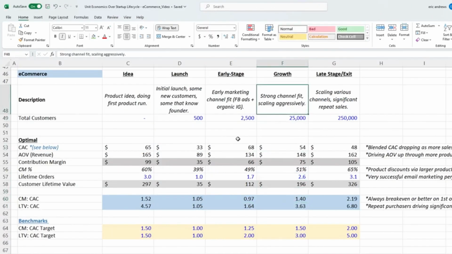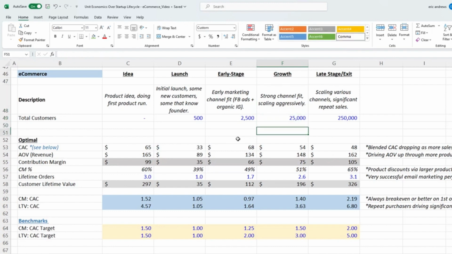Now we get to the growth phase. So this, in my mind, is having a strong marketing channel fit, meaning we're learning how to scale ads really well, and we're scaling aggressively. So at this point, we are seeing our CAC drop a little bit as we start to see more organic sales along with our paid acquisition. AOV has normalized. We're not running as many discounts, so it's 148. Our contribution margin is 51% now. And then we're driving more and more customer recurring orders, repeat orders. So our LTV is 196.